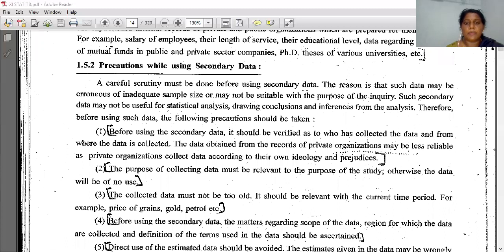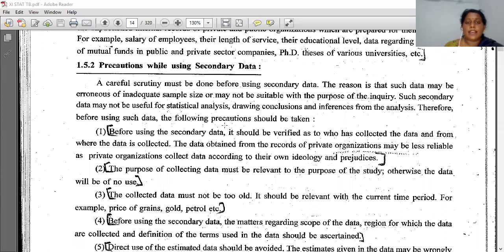Correction should be done. The reason is that such data may be erroneous, meaning errors might be there, of inadequate sample size, or may not be suitable for the purpose of the inquiry. The secondary data may not be useful for statistical analysis, drawing conclusions, and inferences from the analysis. Therefore, before using such data, the following precautions should be taken. So let's see what precautions we have to take.